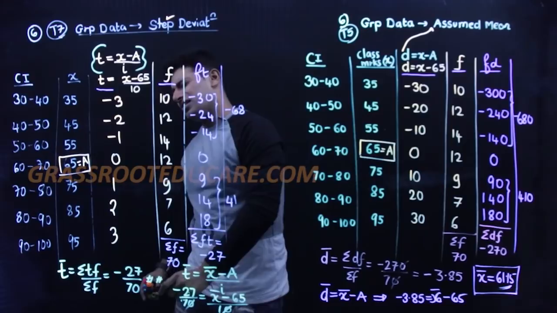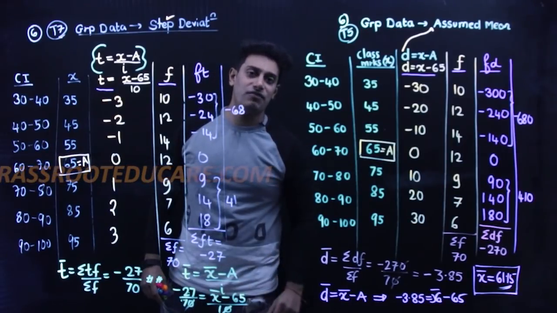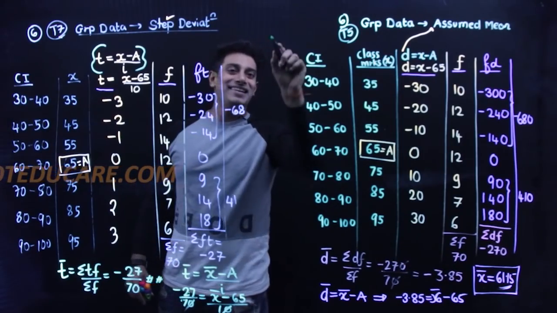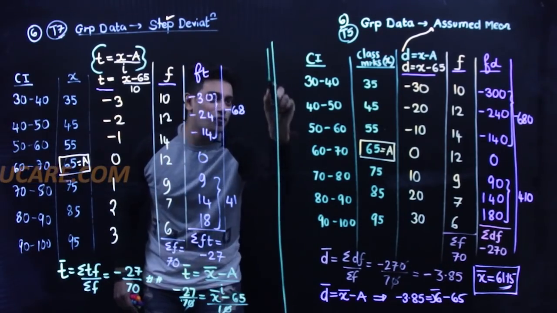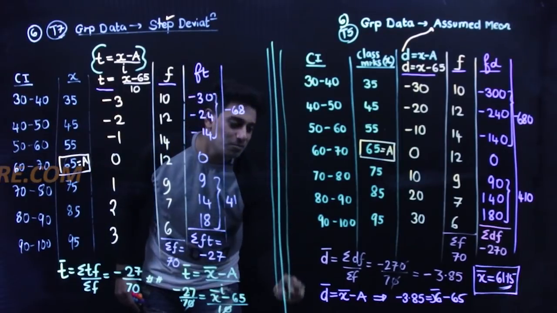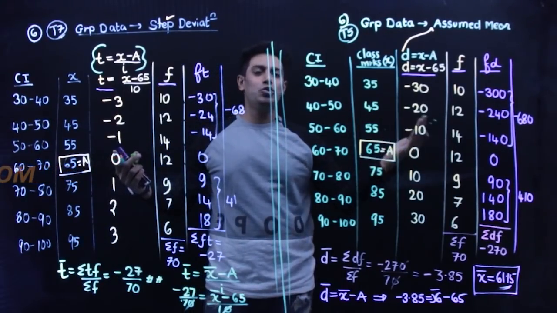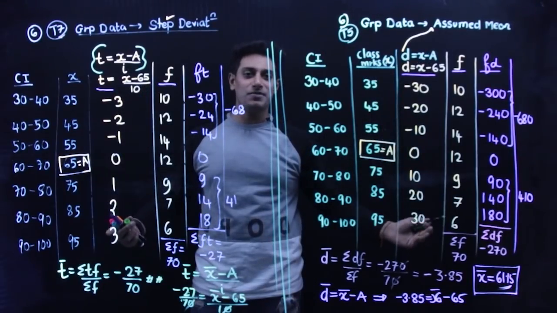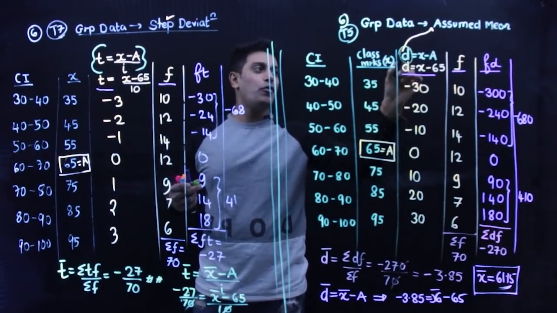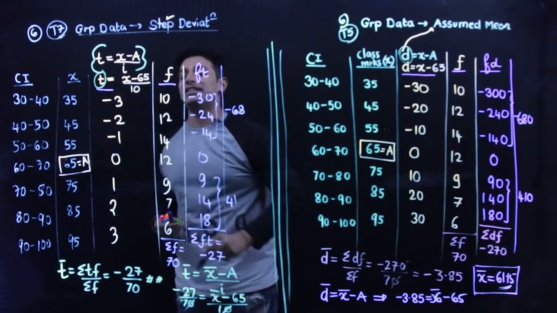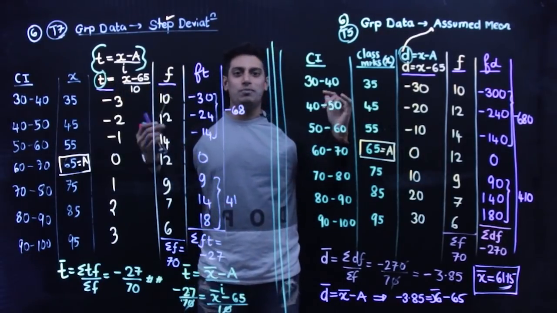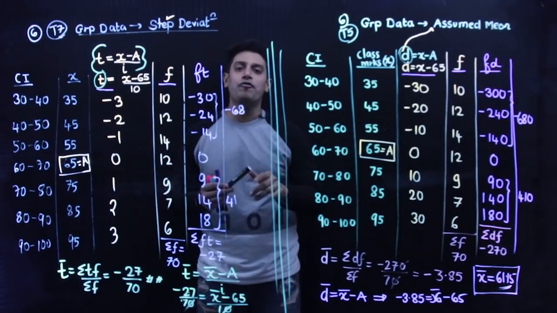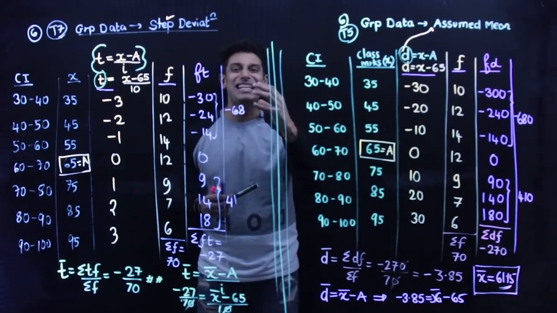Minus 65 comes on the other side, becomes plus 65. Don't you land up with the same answer from here? Yes. So these were my two different methods which land me up with the same answer. Step deviation, assumed mean, answer comes out to be the same. This is in form of D, this is in form of T. So go ahead with both these. We're gonna wind up. That was the end of my mean.